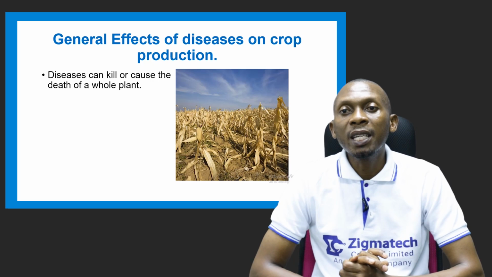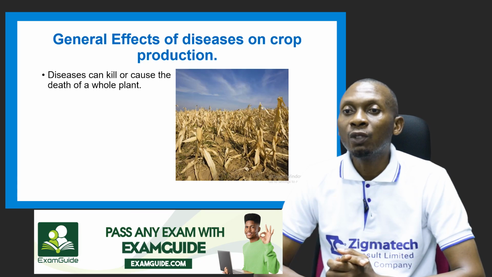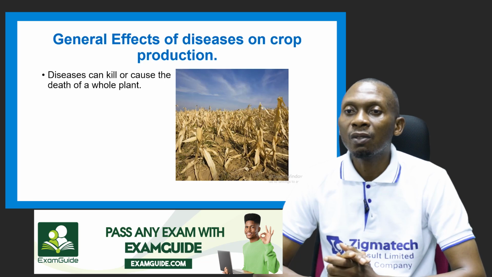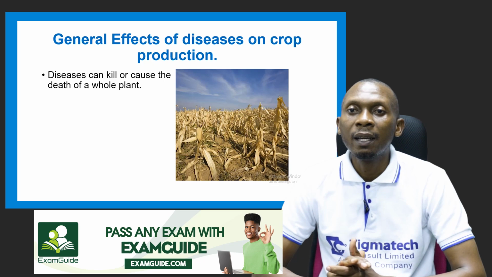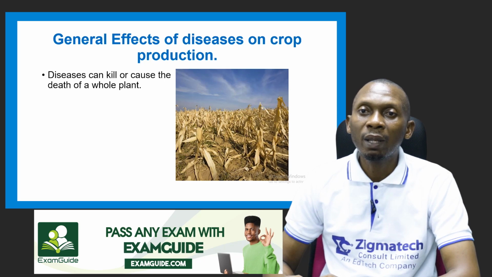Disease can also kill or cause the death of the whole plant. Eventually, once the tissues and organs are distorted or affected by disease, the plant will eventually die. So disease can kill the whole plant.